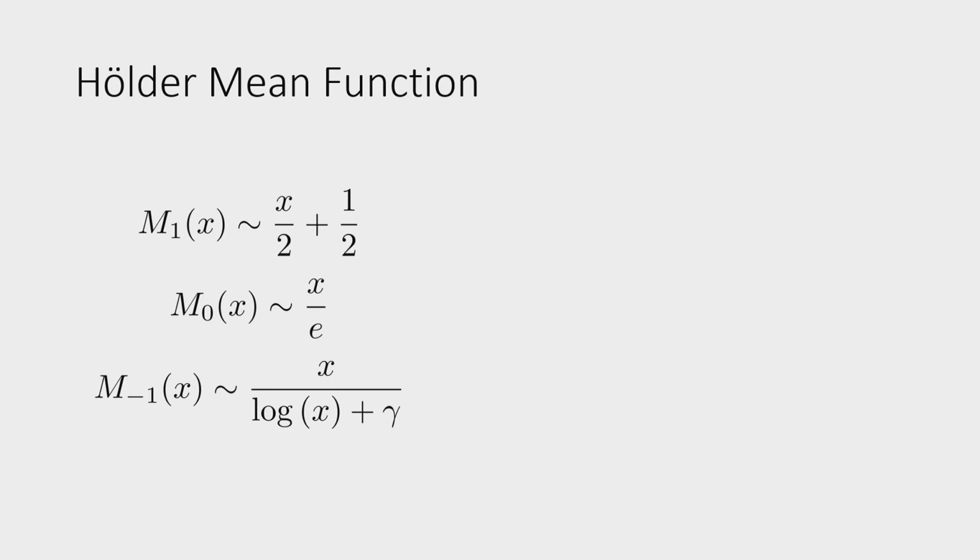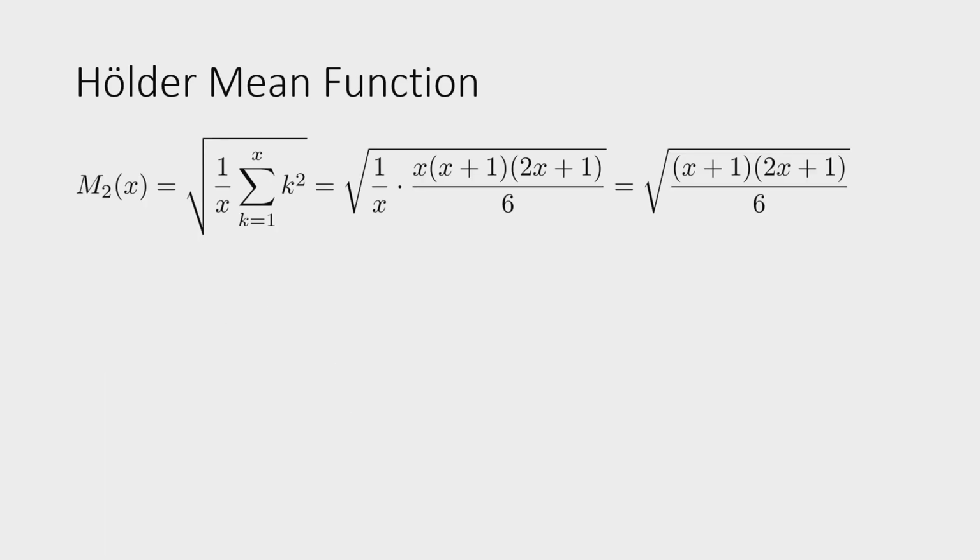Now let's keep going and just change the index, the little m. Now we take the quadratic mean. So the k has exponent 2, and then we take the normal square root. Now, if we sum squares, I think that's called the pyramidal square identity or something, then we get x times x plus 1 times 2x plus 1, over 6.